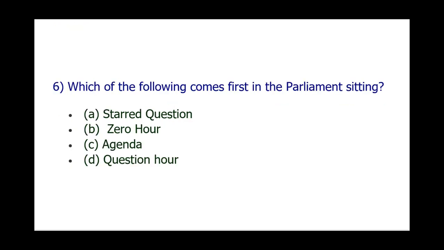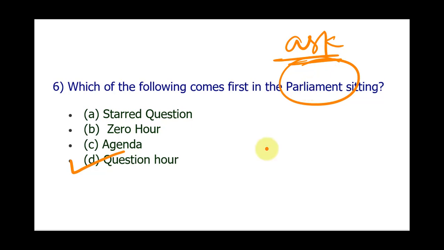Next question is, which of the following comes first in the parliament sitting? Starred question, zero hour, agenda, or the question hour. The answer is question hour. You can remember it by saying that parliament is a place where different political parties ask questions to the government.